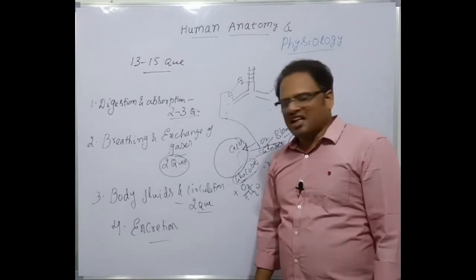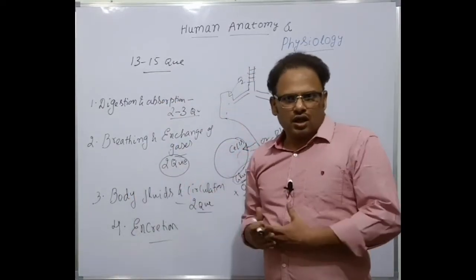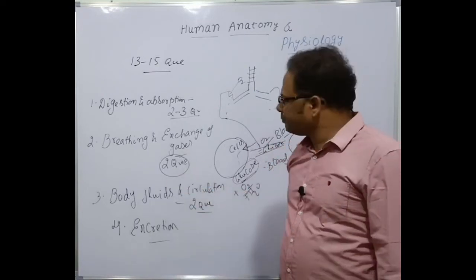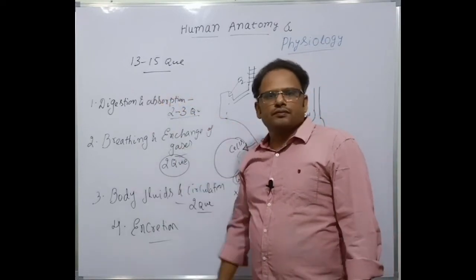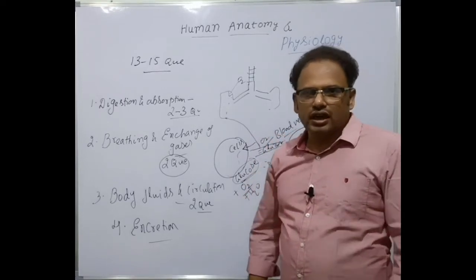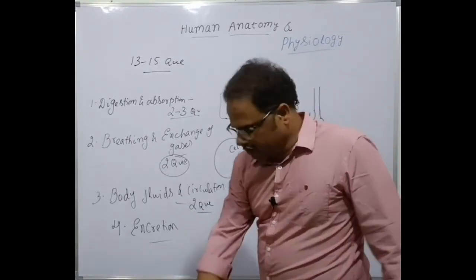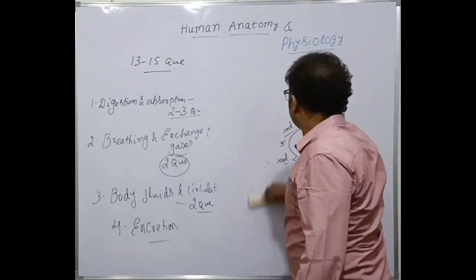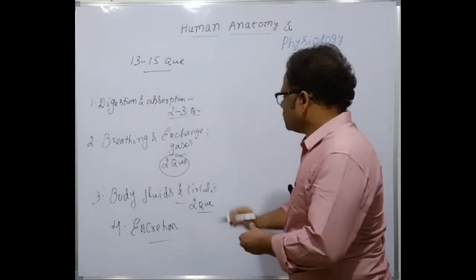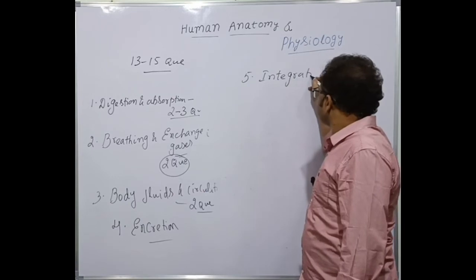Clear, students? So these are the 4 systems, and of course other systems, like human reproduction, which is a different chapter, not included here. So all the different body systems are controlled and coordinated by 2 systems called the integrating system. What the integrating system is, I'll discuss here. So there is an integrating system.